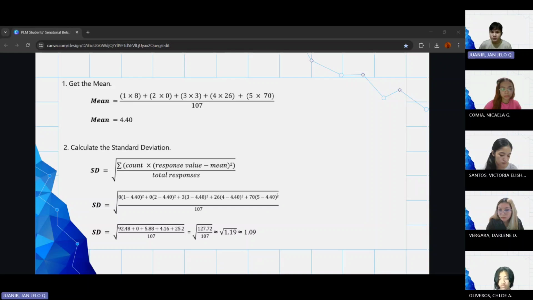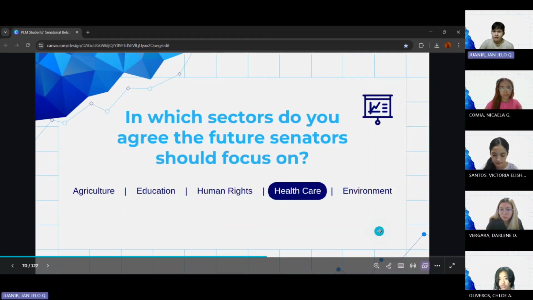Since the resulting coefficient of variation is 24.77%, this indicates low to moderate variability, which signifies that the Haribons quite agree with one another that the senators should focus on human rights. The next sector is healthcare.